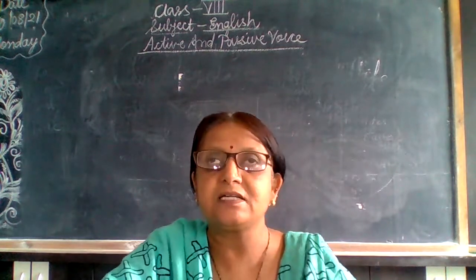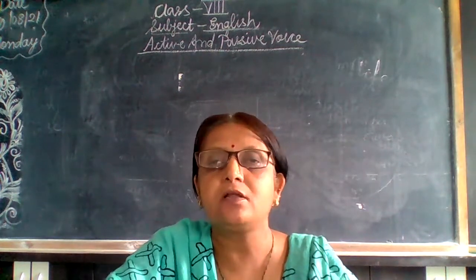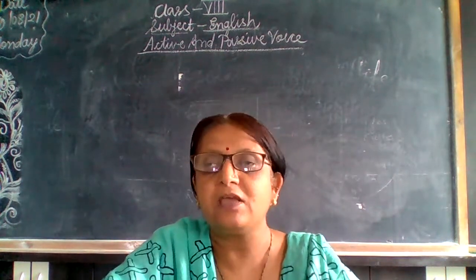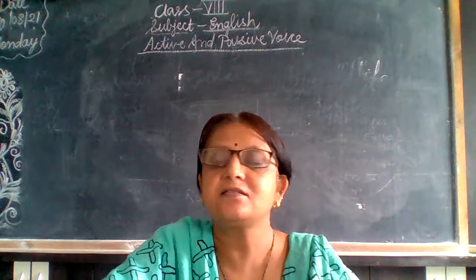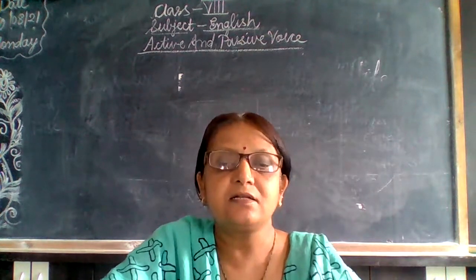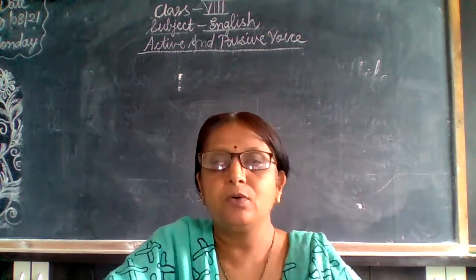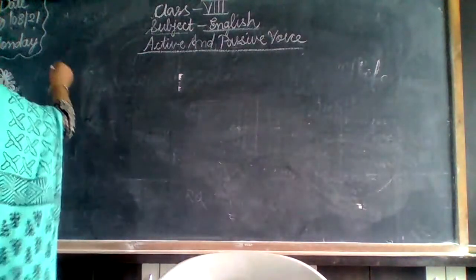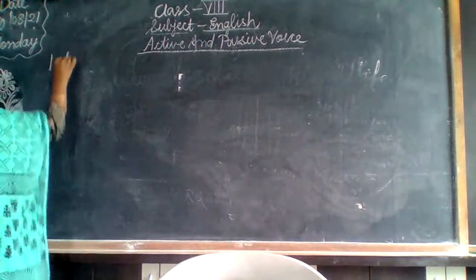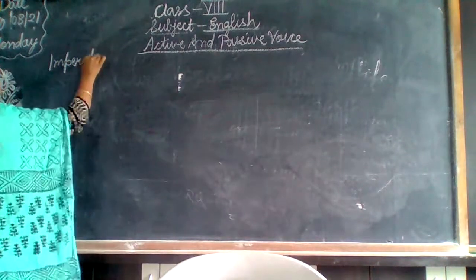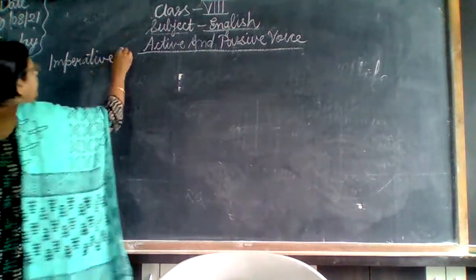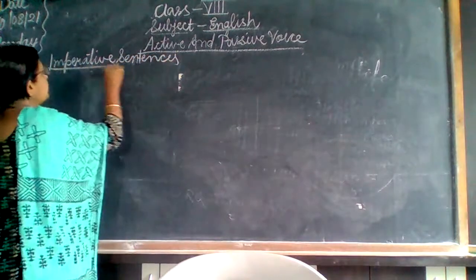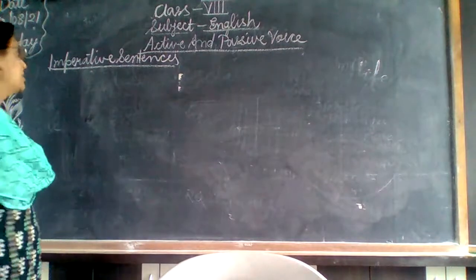What are imperative sentences? Imperative sentence means order, command, request, and it always starts with the main verb. In this sentence there is no subject, and this sentence starts with the verb. So we are going to study imperative sentences in active and passive voice.